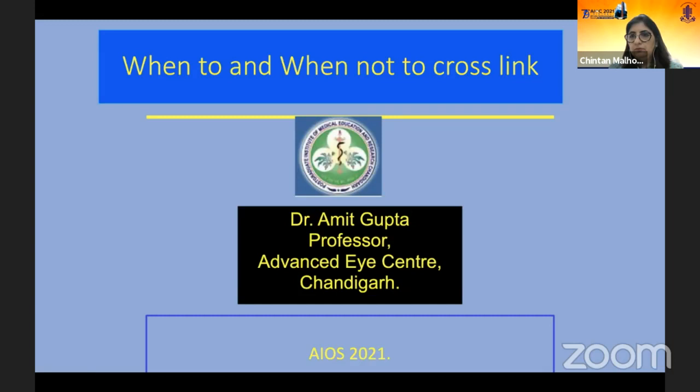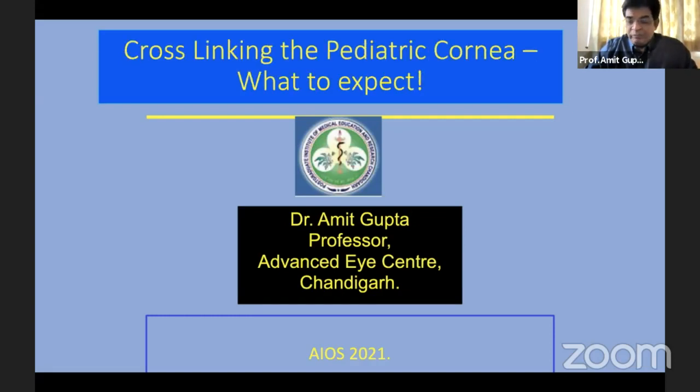Well, thank you, Dr. Chintan, for letting me be a part of this very interesting instruction course. What I'll be talking about is when to and when not to cross-link. And this is actually a very, very difficult topic, because if you look at the publications, there must be more than 7,500 publications. And we have to draw our own conclusions as to the relevance of the data which is presented. And for the sake of continuity, I requested Dr. Chintan that we should present cross-linking in the pediatric cornea in the same go.